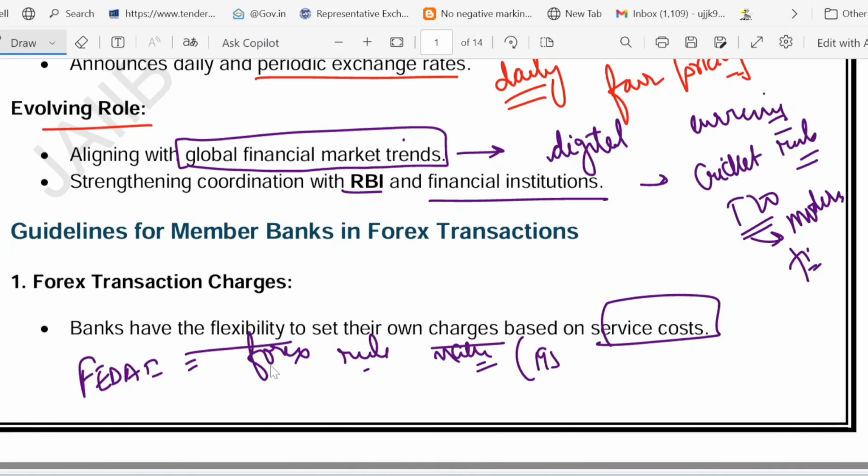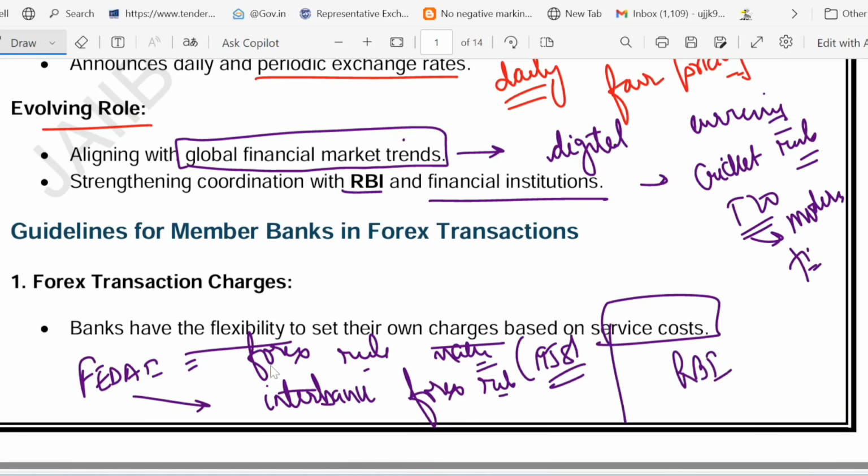Since 1958. FEDAI sets the interbank forex rules between two banks, such as what the rate of exchange should be. Everything is set by FEDAI. Next point, they link the RBI and banks. I told you, they act like a middleman between the RBI and the bank. They ensure that whatever policies have been framed by the RBI are being followed rigorously in the bank. That is what they check.